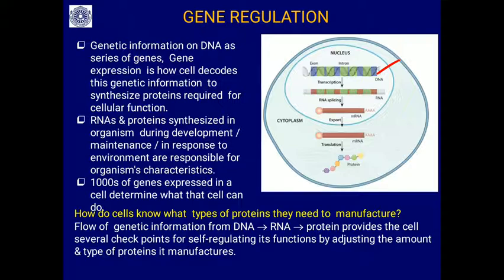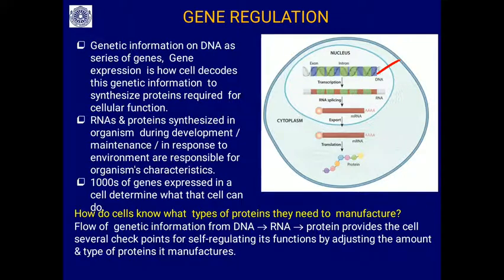So, the RNA and proteins synthesized in organisms during development, during maintenance, or in response to the environment are responsible for organism characteristics. There are thousands of genes expressed in a cell that determine what the cell can do. So, it is a normal process. You will find every cell expresses certain genes, does not express certain genes, and expresses certain genes at a certain period. So, the thousands of genes expressed in a cell determine what that cell is doing.